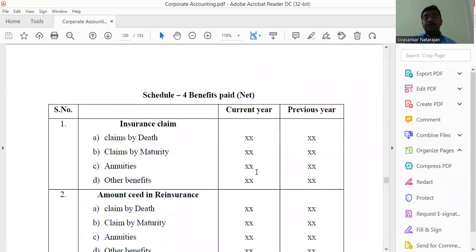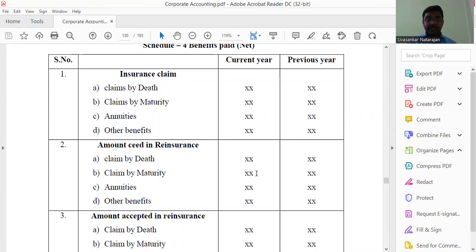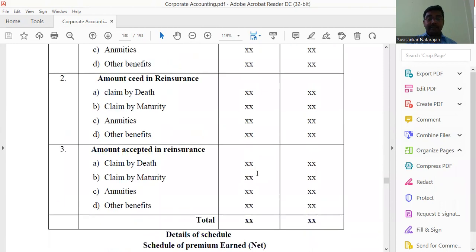Then the next one is Schedule 4, which comes under benefits paid, whichever claims the insurance companies have to pay. Benefits paid to the insured, that is insurance claims, that is claim by death or claim by maturity, annuities or other benefits, whatever it may be. Everything comes under the benefits paid.